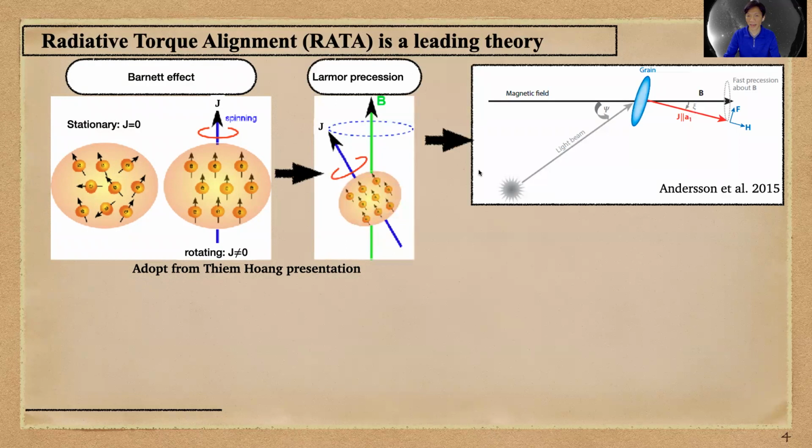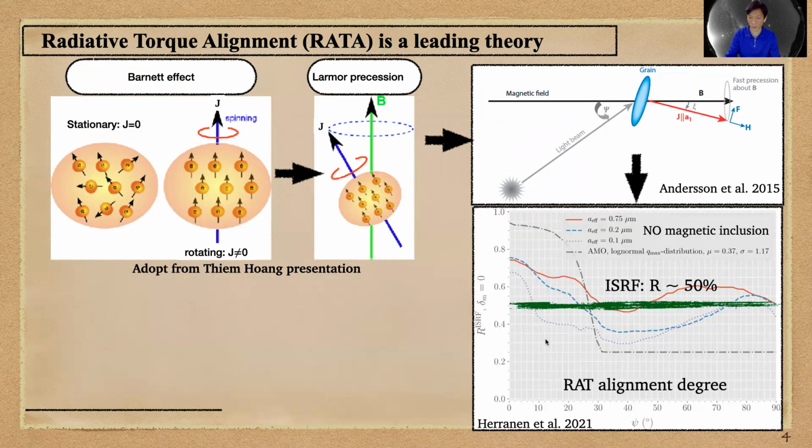Here is a sketch of the RAT alignment theory. We have the magnetic field here, and the radiation light beam in this direction. We have a grain, and the grain will be spun up by the radiative torques, and then the magnetic moment will couple with the magnetic field. So the grain aligns with the magnetic field. There are some parameters within the RAT alignment theory. One of those is the angle between the magnetic field and the radiation direction.